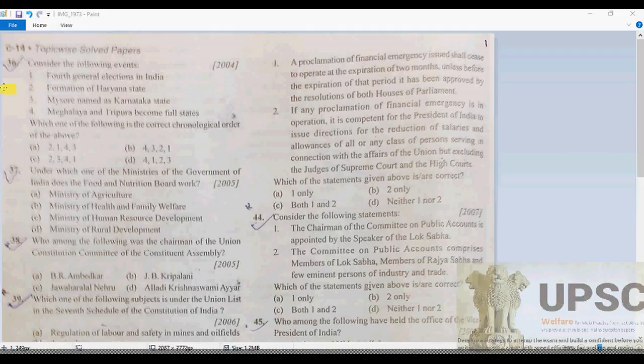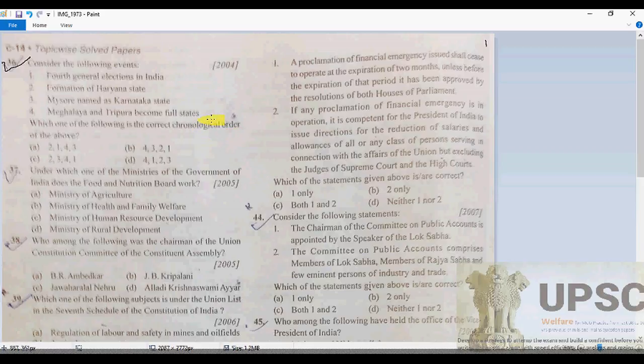First, the question from the fourth part of Indian public administration and Indian government. Consider the following events; we have to arrange them in chronological order. Chronological order means 1, 2, 3, 4, 5, that is, ascending order.